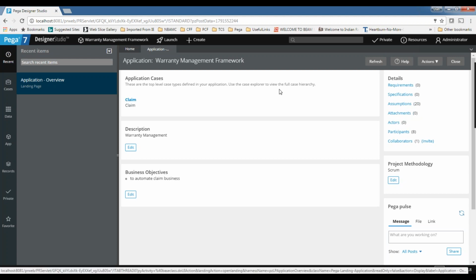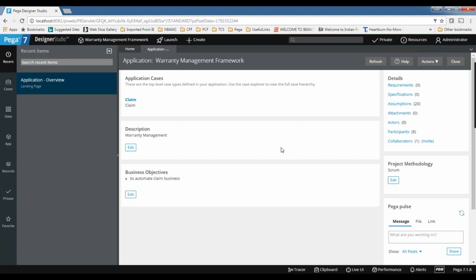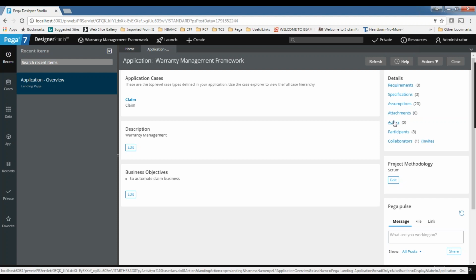It's like application processing. In the warranty management, who will be the actor, the end user? We will name them like that, right? So user, customer, or a verifier, processor, something like that. So we name those people. So who are the actors involved here, and participants.